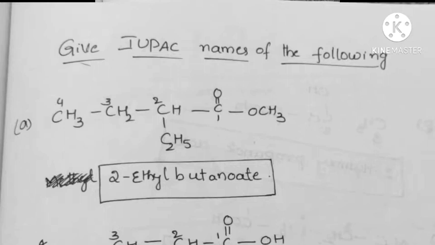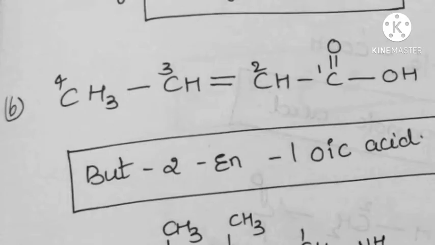And C double bond O, OCH3. So the functional group is ester, so the primary suffix is oate. The IUPAC name is 2-ethylbutanoate. This is the IUPAC name of this skeleton.